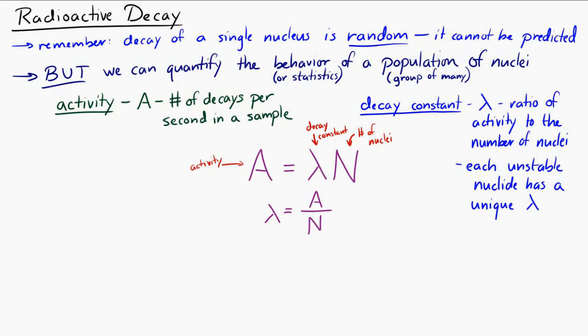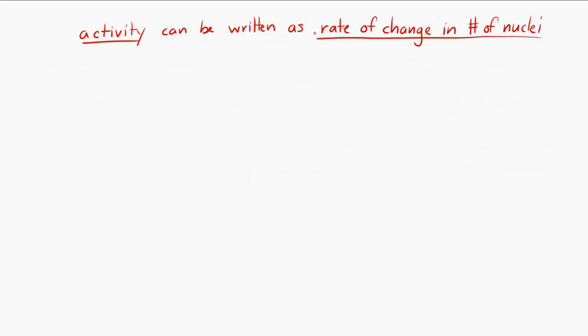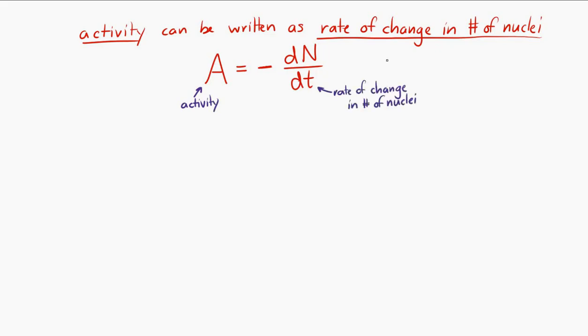Now, one other thing. The activity can be written as the rate of change in the number of nuclei. In fact, it's the negative of the rate of change in the nuclei. And to sort of illustrate this, think about a sample that has a very high activity. So that means that there's many radioactive decays occurring each second.